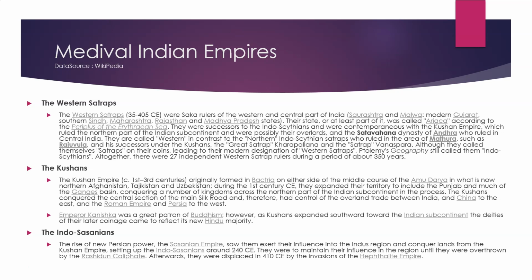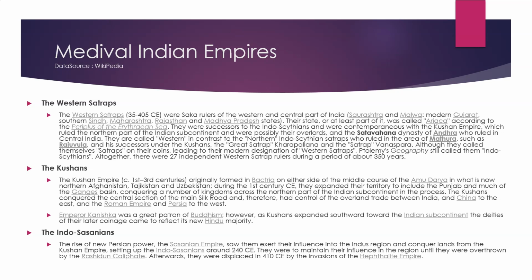In the Satavahana dynasty of Andhra, who ruled in central India, they are called Western, in contrast to the northern Indo-Scythian satraps who ruled in the area of Mathura, such as Rajuvula and his successors under the Kushans, the great satrap Kharapallana and the satrap Vanaspara. Although they called themselves satraps on their coins, leading to their modern designation as the Western Satraps, Ptolemy's geography still called them Indo-Scythians. Altogether, there were 27 independent Western Satrap rulers during a period of 350 years.